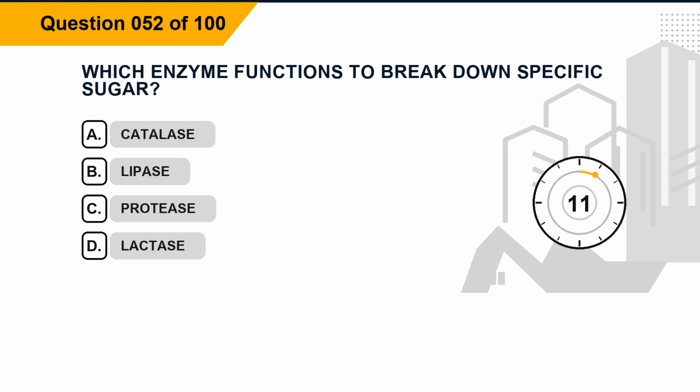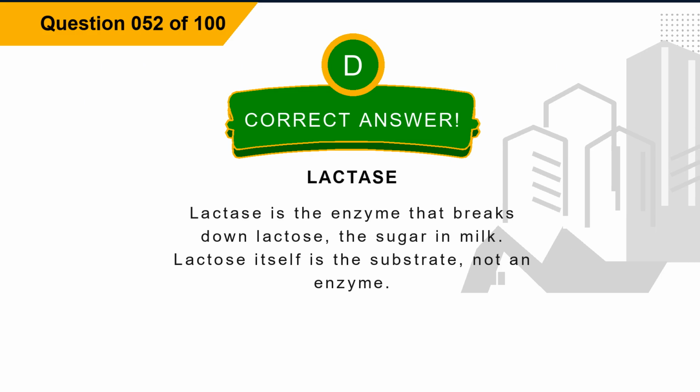Question 52. Which enzyme functions to break down specific sugar? Option A, catalase. Option B, lipase. Option C, protease. Option D, lactase. The correct answer is option D, lactase. Explanation. Lactase is the enzyme that breaks down lactose, the sugar in milk. Lactose itself is the substrate, not an enzyme.